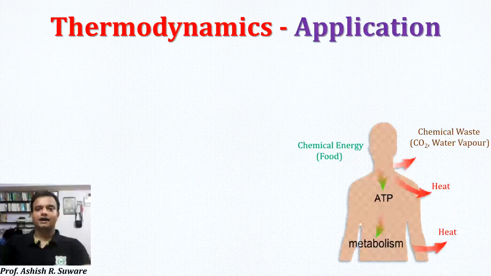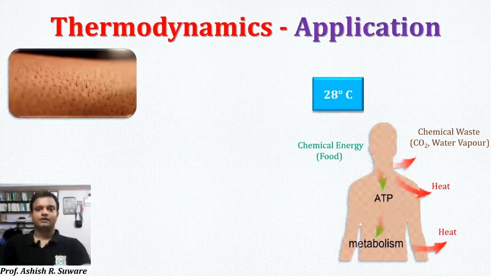Okay, why am I saying it is a smart system? Check. In winter, the outside temperature will be 28 degrees Celsius. You may have experienced this, right? But what do you think our core temperature, or body core temperature, will be? It will be 37 degrees Celsius. It will always be maintained at 37 degrees Celsius regardless of outside temperature.